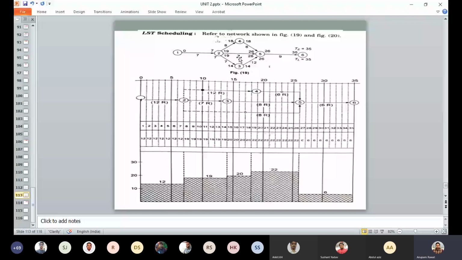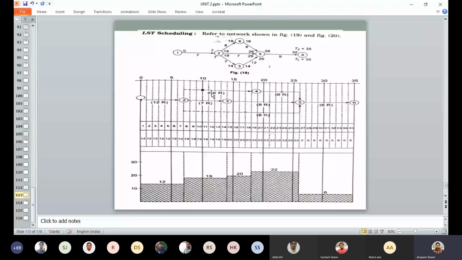So here, according to the scope that comes to us, we will select accordingly. So again we have to draw the time scale version. So in the time scale version, for activity 1 and 2 it will take 7 days.